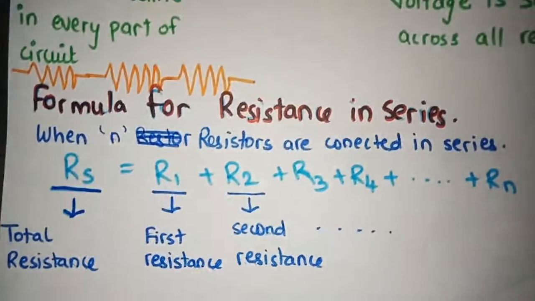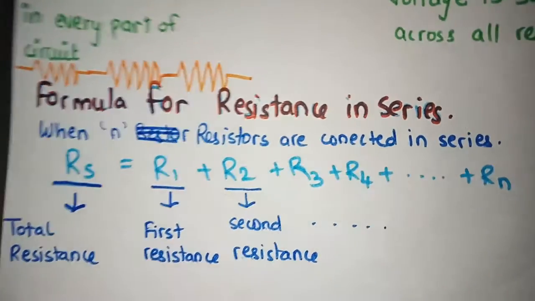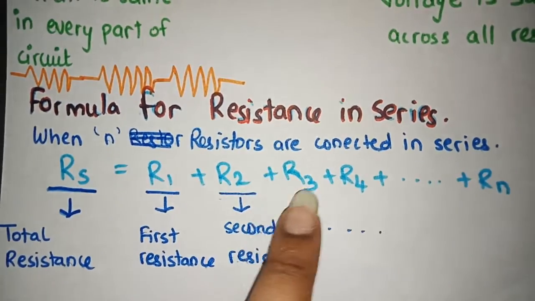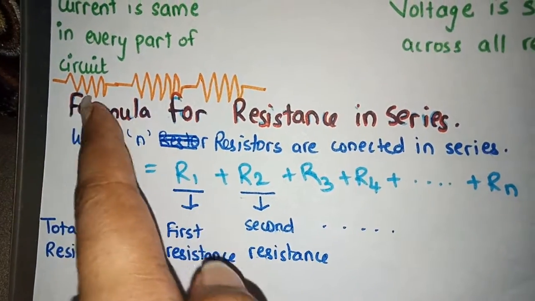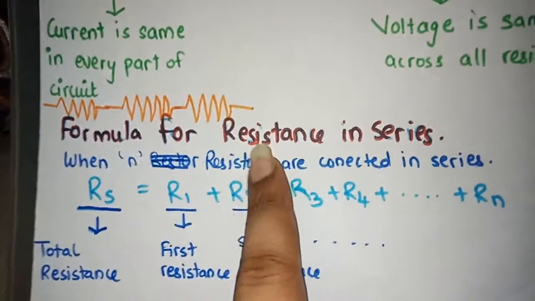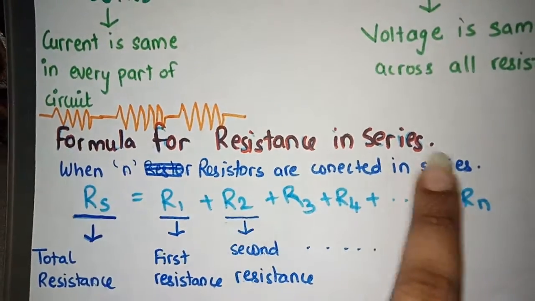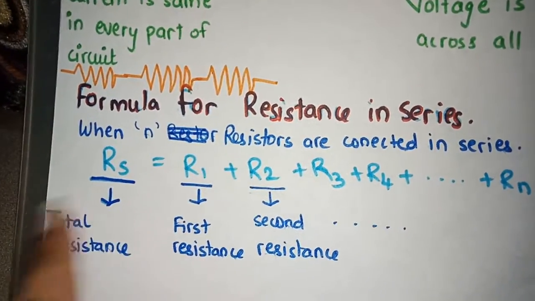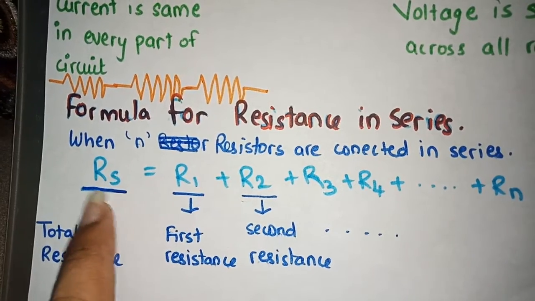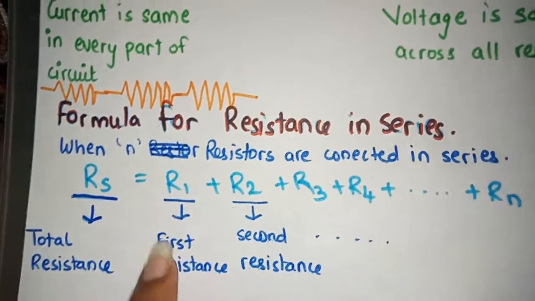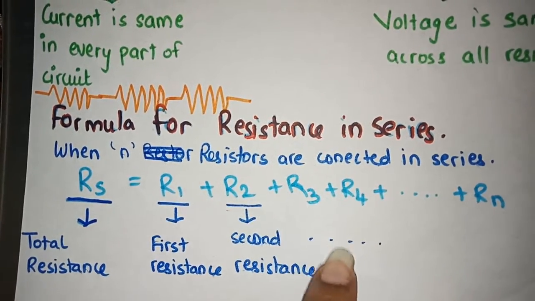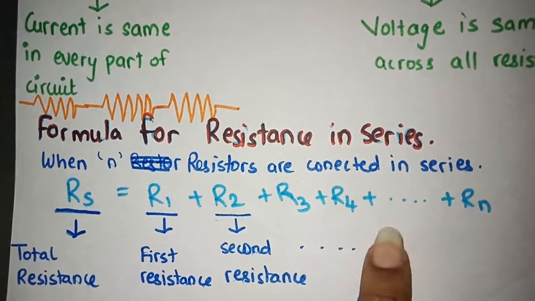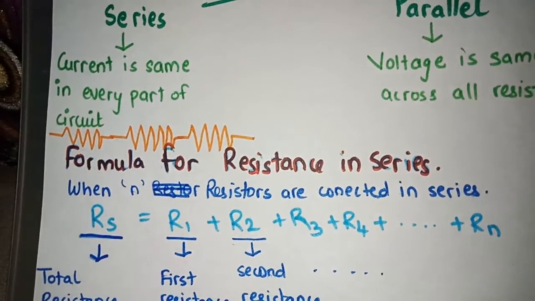The formula for the resistance in series is very simple. Rs is equal to R1 plus R2 plus R3 plus R4 plus dot dot dot for n number of resistors. If there are 1000 resistors in series, meaning in one line, then the Rs will be the sum of all of them. Rs is represented by total resistance, therefore I have drawn an arrow over here. R1 is represented by the first resistor or the resistance, R2 by the second resistance, R3 the third resistance, R4 the fourth resistance and so on. I hope we are clear about it.